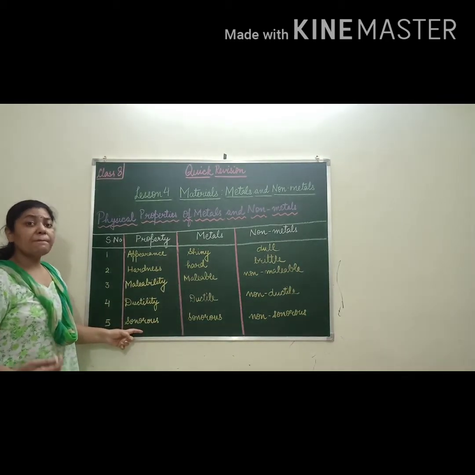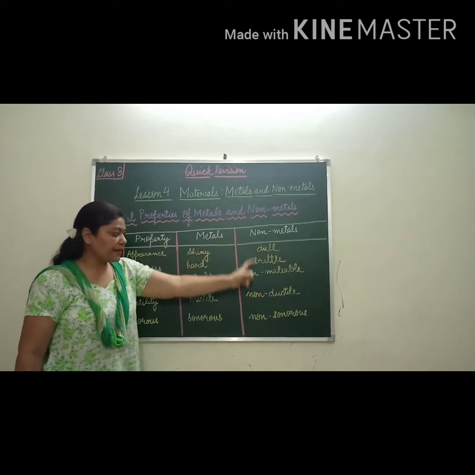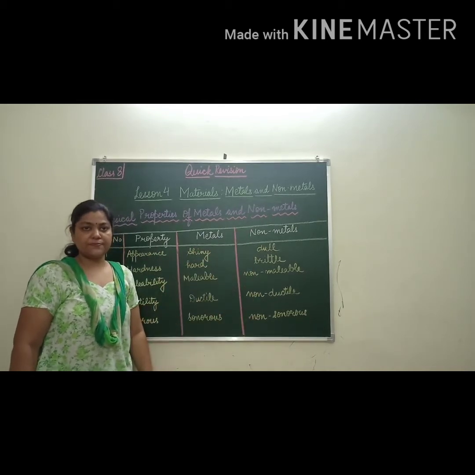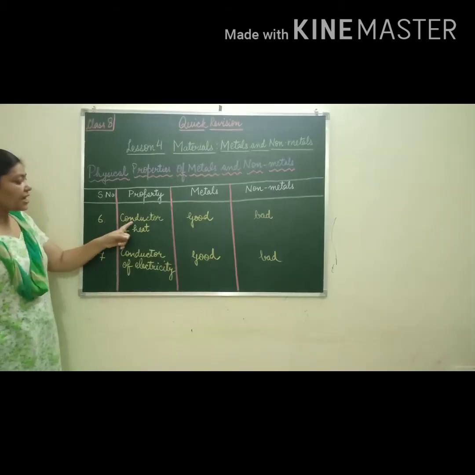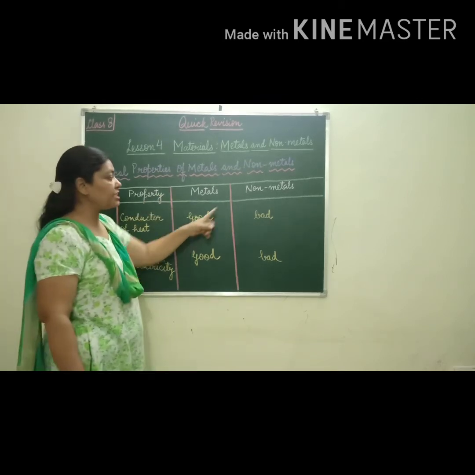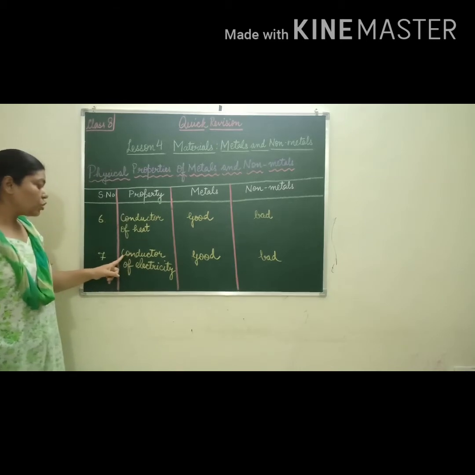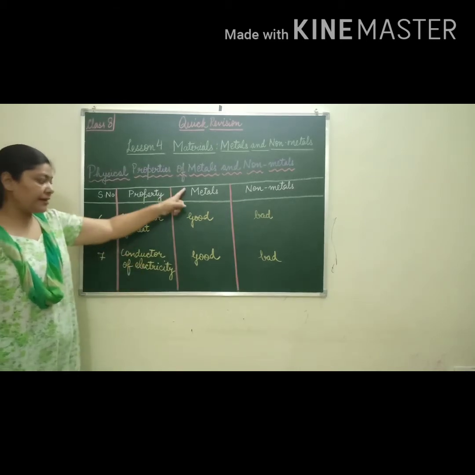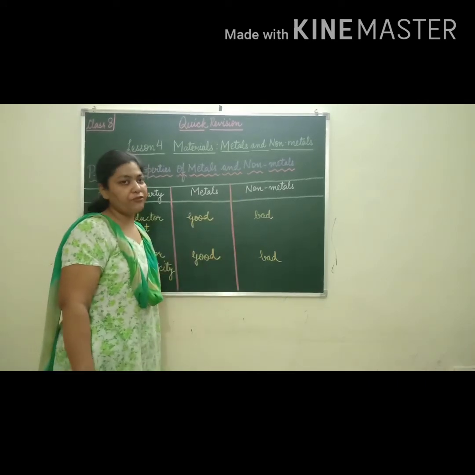Sonorous, that is making a ringing sound. Metals are sonorous and non-metals are non-sonorous. Next is conductor of heat. So metals are good conductors of heat, non-metals are bad conductors of heat. Next is conductor of electricity. Metals are good conductors of electricity and non-metals are bad conductors of electricity.